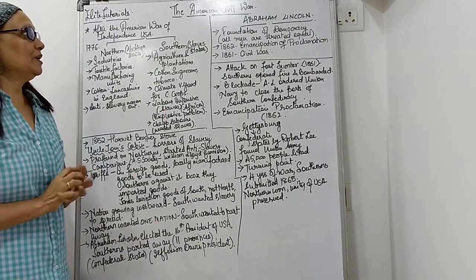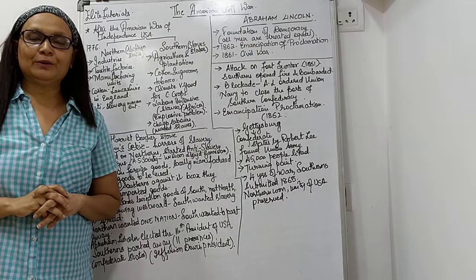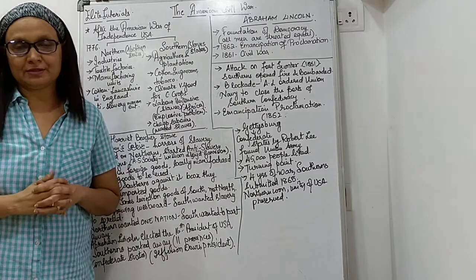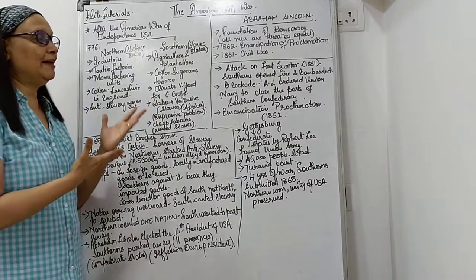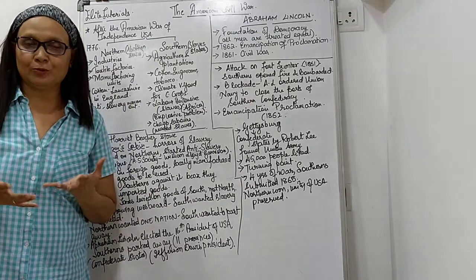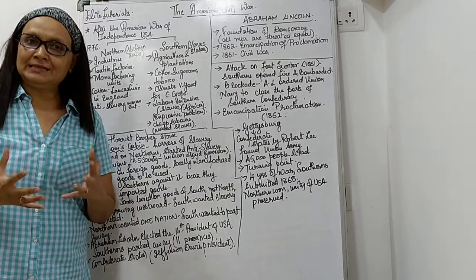We will be starting with the history chapter called the American Civil War. Now, as the word suggests, it's a civil war. A war within the country is called a civil war, and because it's happening in America, it's called the American Civil War. If it happens in India, it will be called the Indian Civil War. Understand the meaning of it.